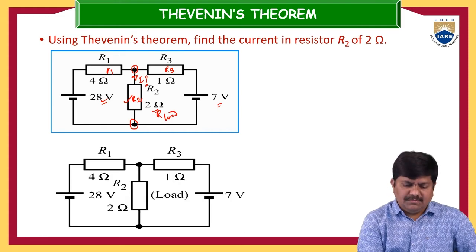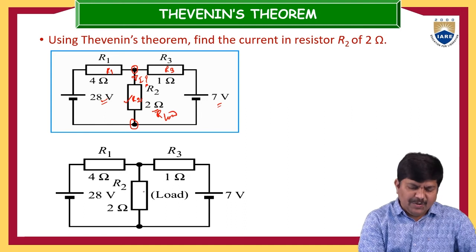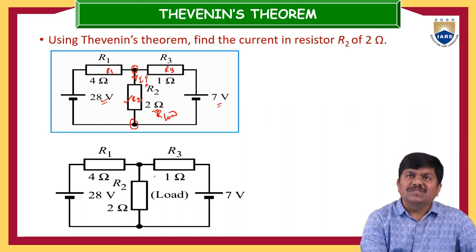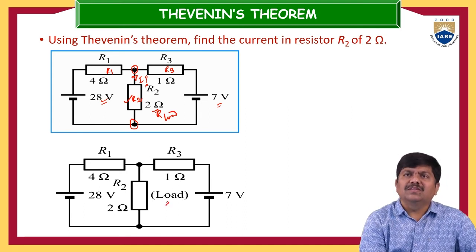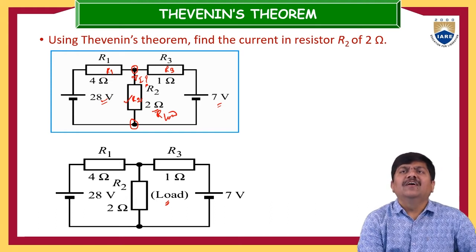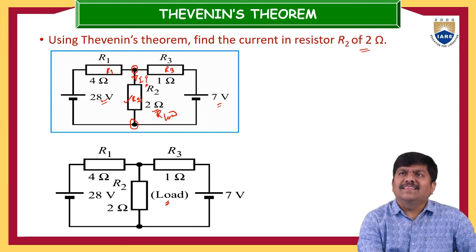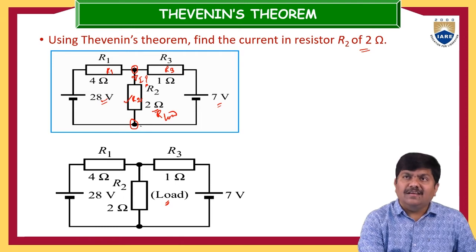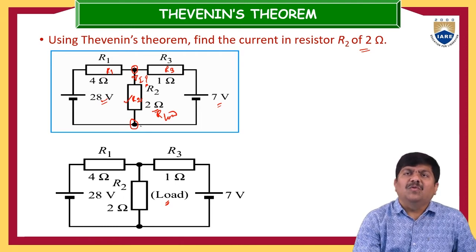Just now we have discussed, you have to assume this as a load. Simply this is the load, these are the load terminals. We are not at all disturbing any portion of the network. Only our interested element. So they are asking us to determine the current through this 2 ohm resistor. Once that information is available, then at that instant you have to assume that resistance is the load resistance.